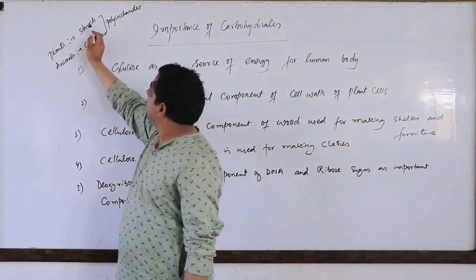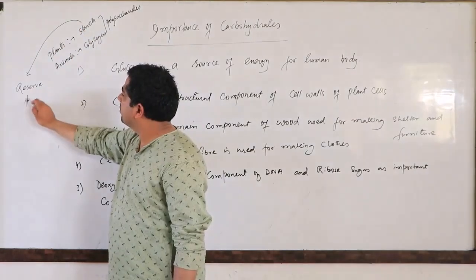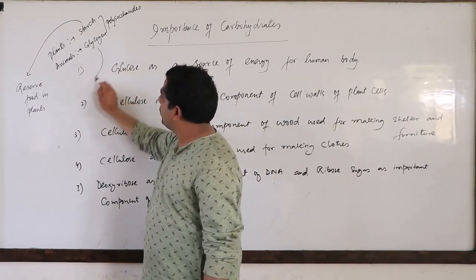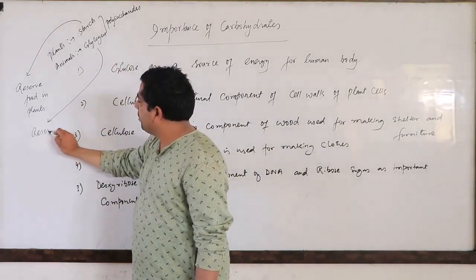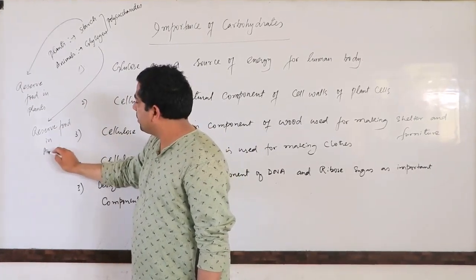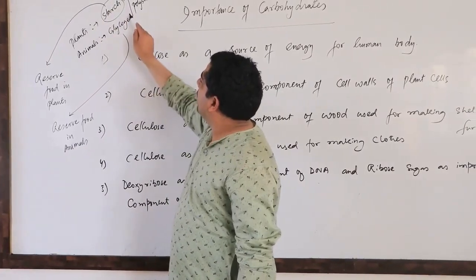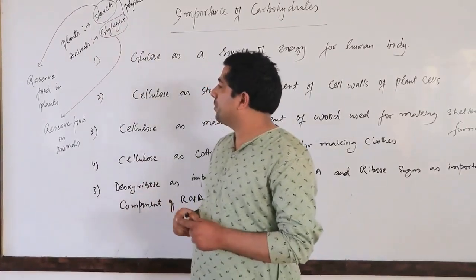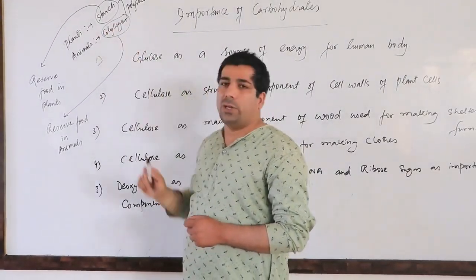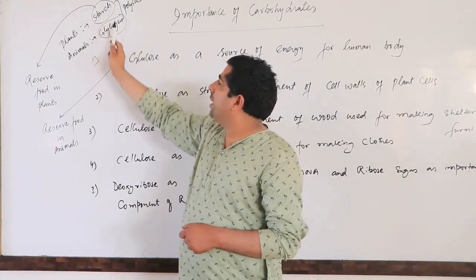So starch is basically the reserve food in plants, and this glycogen is basically the reserve food, focus, in animals. What does it provide us? Starch provides us glucose, and glycogen also provides us glucose. So starch is made up of glucose molecules, and glycogen is also made up of glucose molecules, correct? So both are providing us glucose.